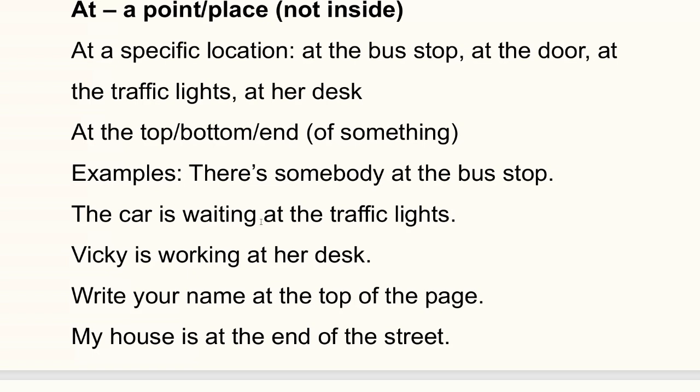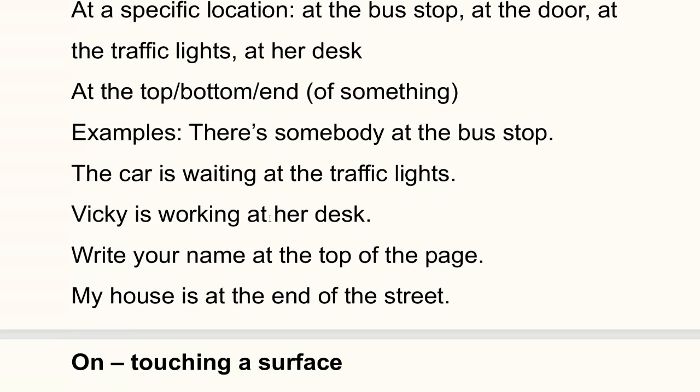The car is waiting at the traffic lights. Vicky is working at her desk. Write your name at the top of the page. My house is at the end of the street.